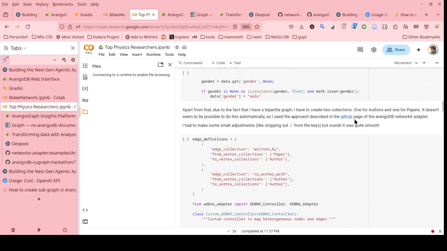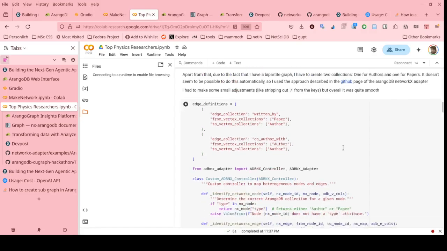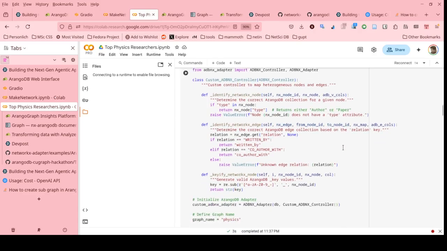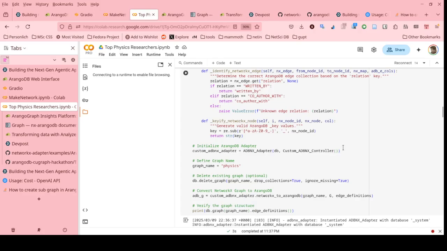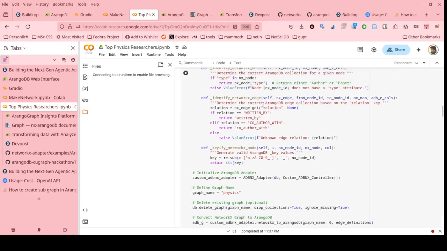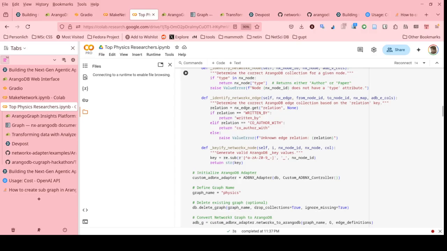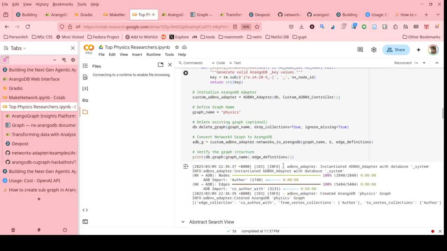And I found this Colab notebook on GitHub, which shows how you can create your own custom controller to be able to achieve this effect. And yes, after showing the ArangoDB system how to differentiate between nodes from my NetworkX graph, I was able to ingest the data.